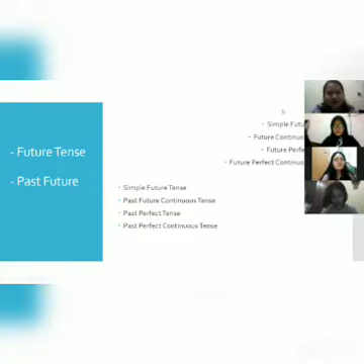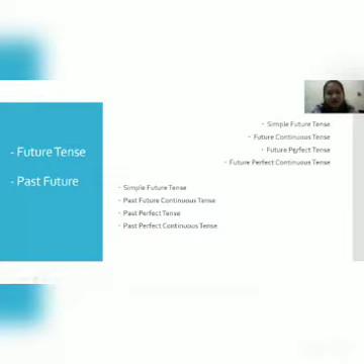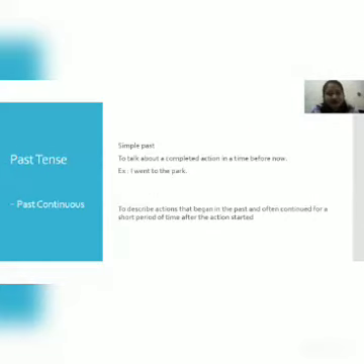And the future tense is simple future, future continuous, future perfect, future perfect continuous. In the past future are simple past future tense, past future continuous tense, past future perfect tense, past future perfect continuous tense.